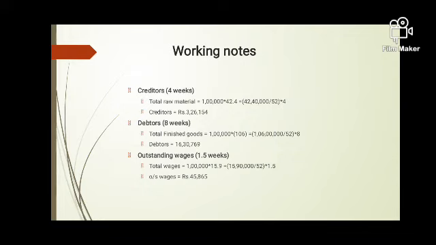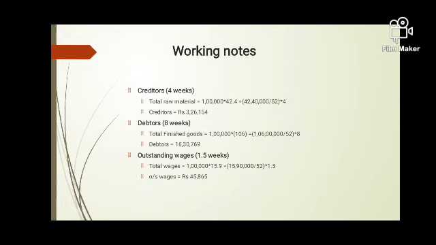This is working notes for creditors. We are purchasing raw material from creditors. One unit of raw material is costing 42 rupees 40 paisa. So for 1 lakh units of raw material, the total cost comes to 42 lakh 40,000. This is again for 52 weeks. Now creditors are allowing us 4 weeks of credit, so divide by 52 multiplied by 4, that comes to 3,26,154.